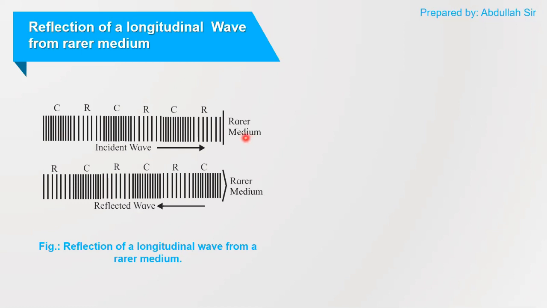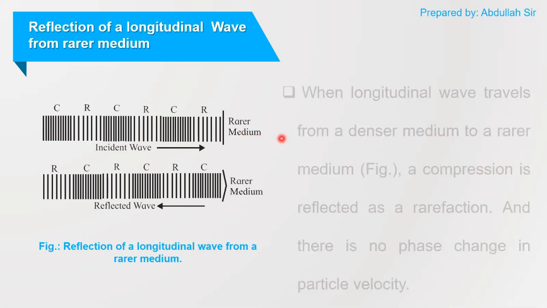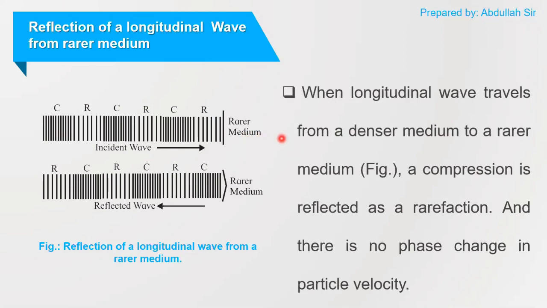And what we will say, when a longitudinal wave travels from a denser medium to a rarer medium, a compression is reflected back as a rarefaction, and there is no change of phase. When compression reaches the rarer medium from denser medium, due to this, the particles of the rarer medium get compressed and move forward, and a rarefaction is left behind.